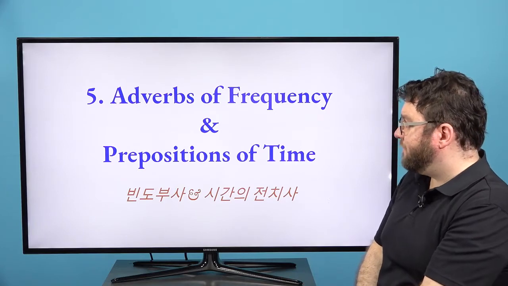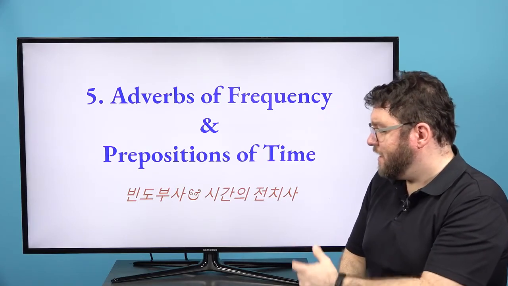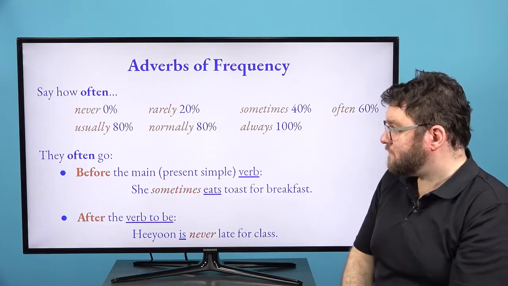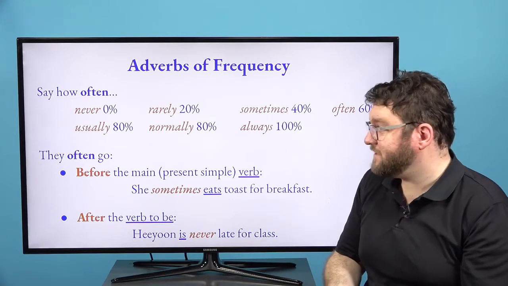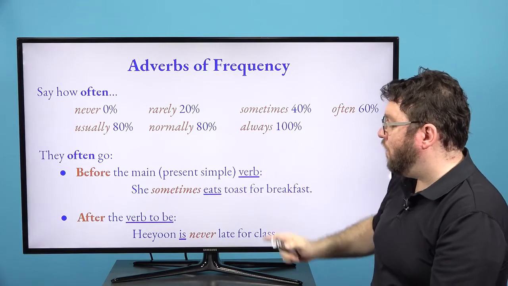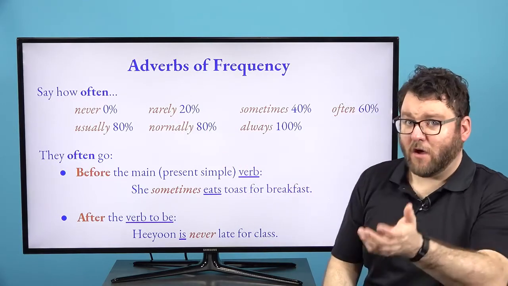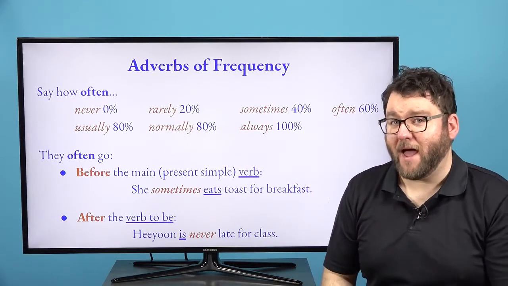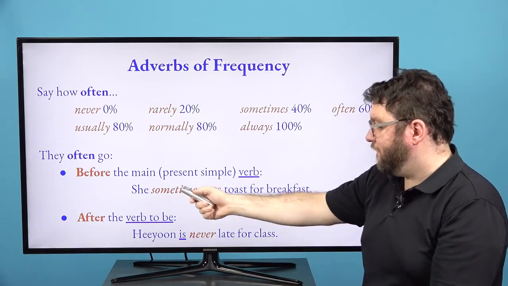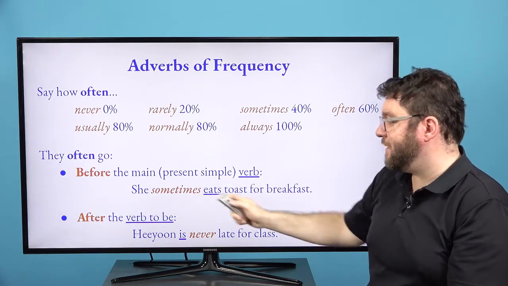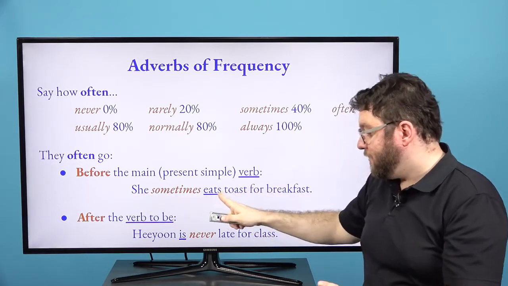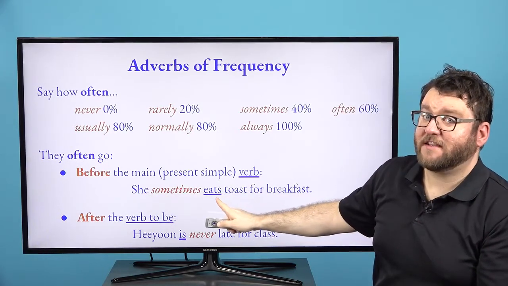Here, moving on to adverbs of frequency and prepositions of time. In Korean, you say 빈도부사 and 시간 전치사. So remember, we studied these words: never, rarely, sometimes, often, usually, normally, always. So here are the percentages here. Of course, you can pause the video, but please go back and watch our previous videos. They often go before the main present simple verb. She sometimes eats toast. So she이니까 she 있어요, but 아직 plus s 붙여야 해요.